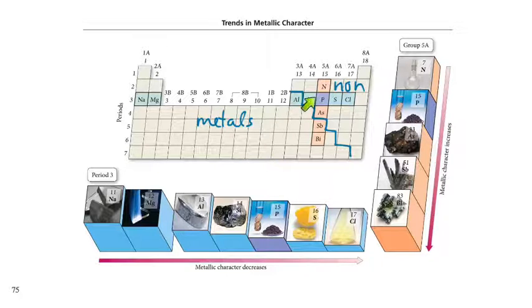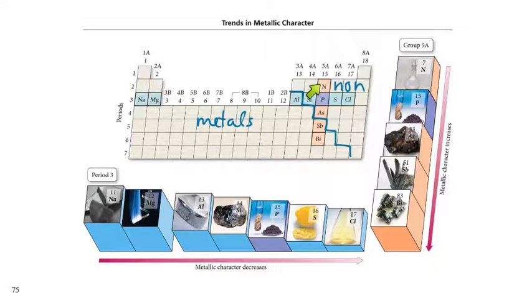So in this row here, period 3, sodium, magnesium, aluminum, those are metals, right? And over here, phosphorus, sulfur, chlorine, those are nonmetals. As we go from the left to the right, we go from metals to nonmetals, metallic character decreases. Look at this column here, this family.